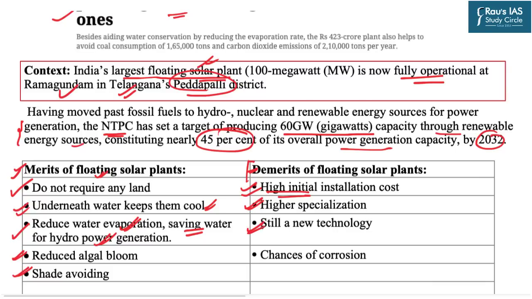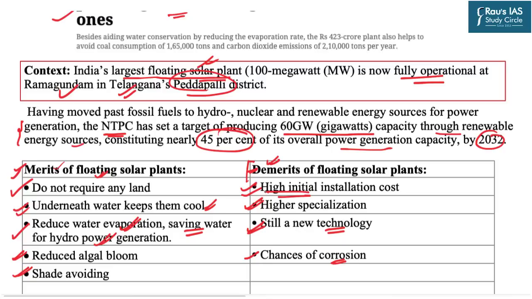Further, this technology is still a new one, and that is why a lot of research and development work has yet to be done. And last, because these plants are mounted over the water bodies, there are very high chances of corrosion.